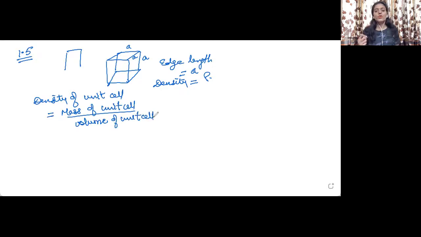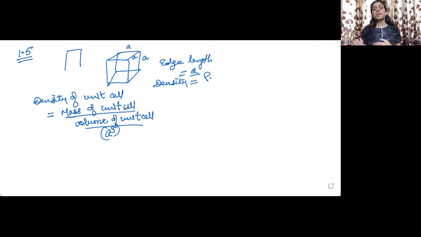Now the unit cell is a cube, and we have considered that the edge length is a, so the volume of the cube will be a cube. This value we know. We need to find out the mass of the unit cell.